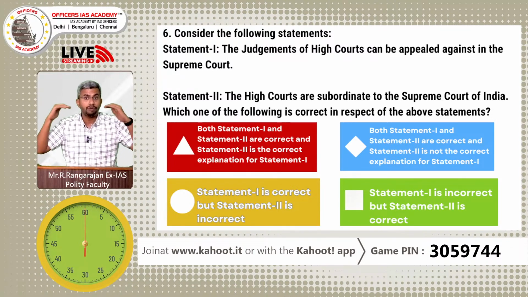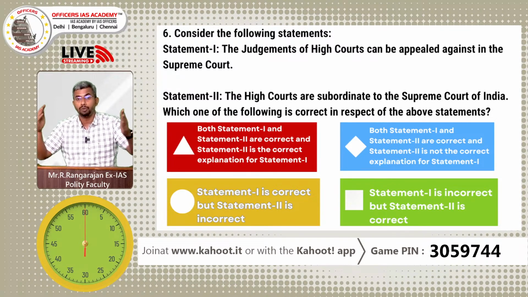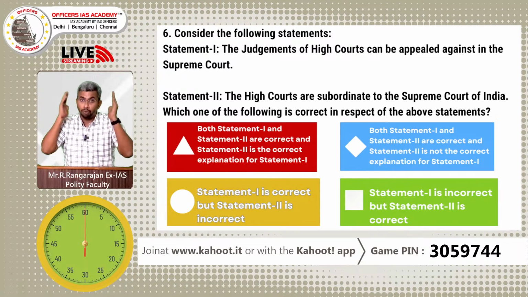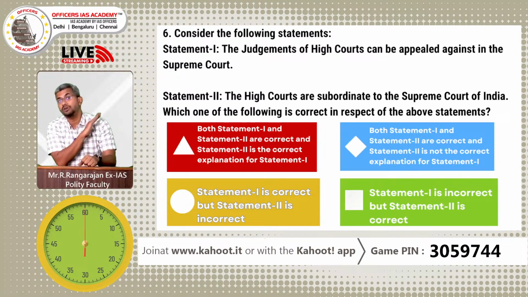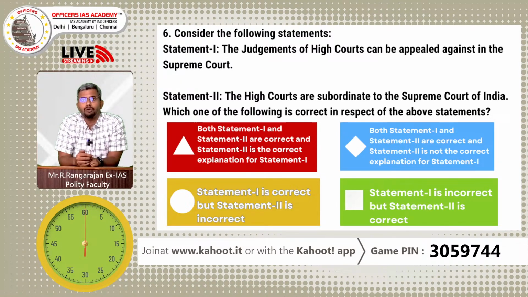They both have writ jurisdiction powers under Article 32 and Article 226. They both have the power of judicial review. They both are courts of record. So, the High Court is not subordinate to the Supreme Court. So, the first statement is correct and the second statement is incorrect. Right? So, that's why I told you in the beginning, this is a tricky question.